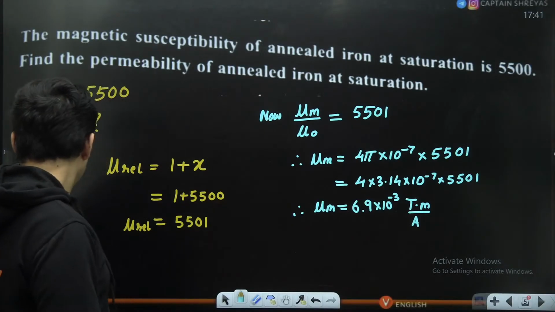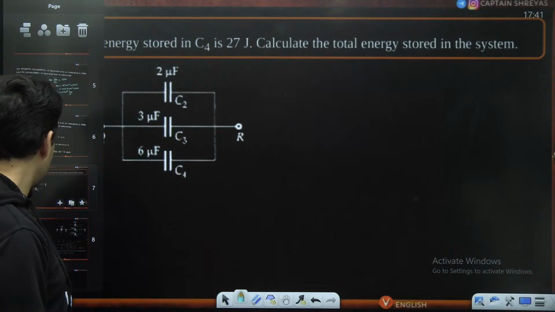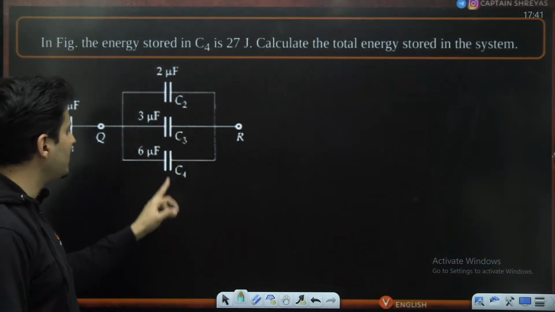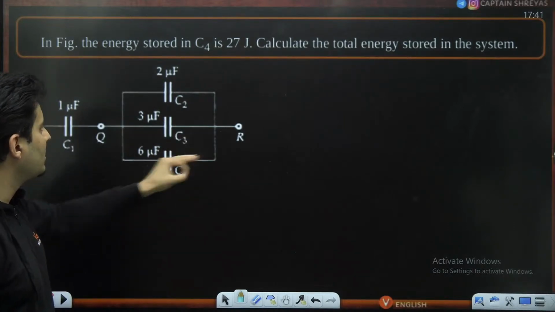Moving on to the next question on your screen, my dear students. Here it is. It says the energy stored in C4, this capacitor, is 27 joules. Find the total energy of that entire system.